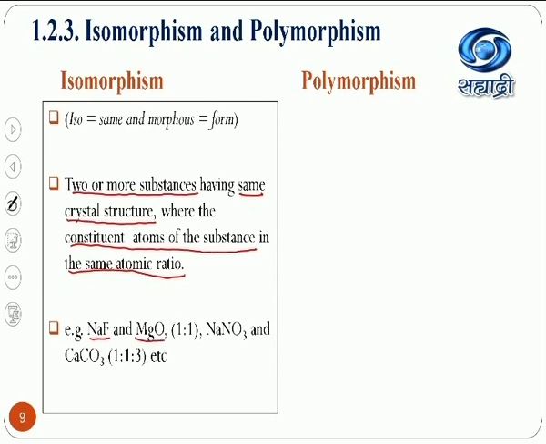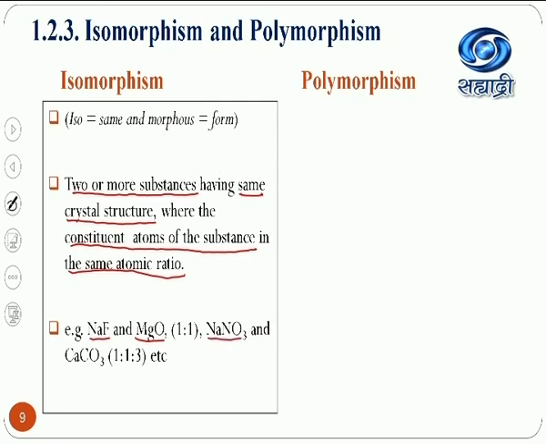Chemically, these two substances are totally different because their elements are different, even though they are isomorphs of each other. Why? Both are binary compounds made up of two elements, and secondly, their atomic ratio is 1:1 in both compounds. Because of that, they possess the same type of crystal structure.